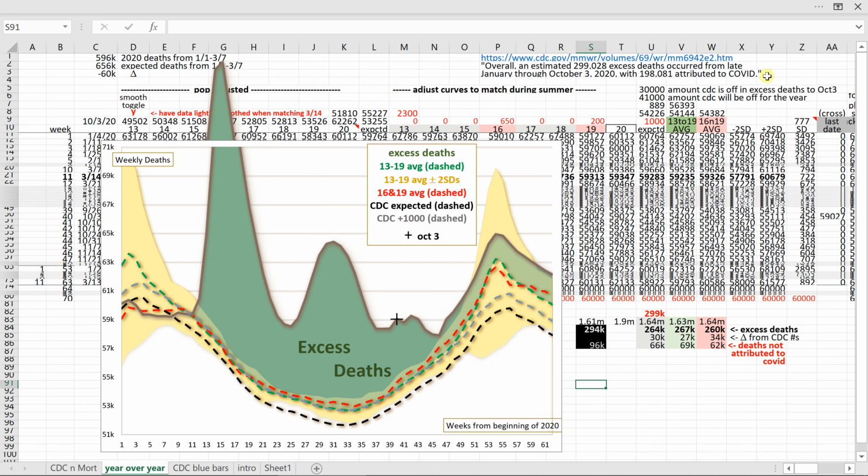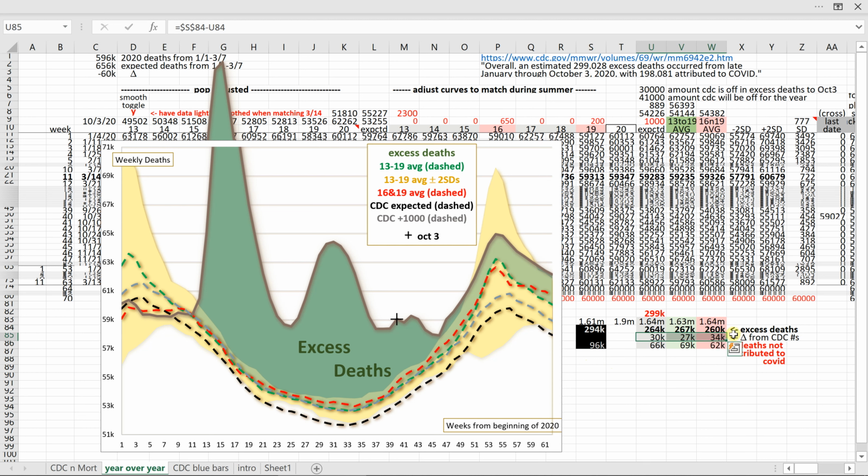So let's measure. The CDC states that overall, an estimated 299,000 excess deaths occurred from late January through October 3rd, with 198,000 deaths attributed to COVID. Again, comparing apples to apples, the CDC should be measuring from when COVID struck, March 14th. From March 14th through October 3rd, the black CDC line gives 294,000 excess deaths. Subtracting the 198,000 COVID deaths, we get 96,000 non-COVID deaths.